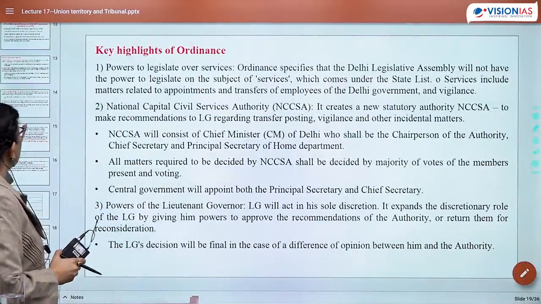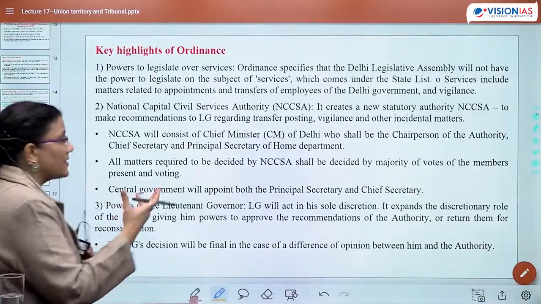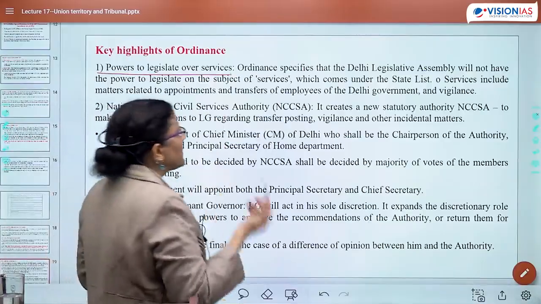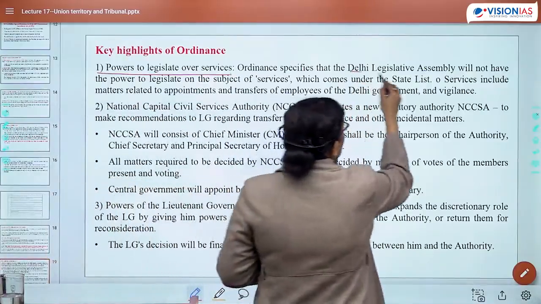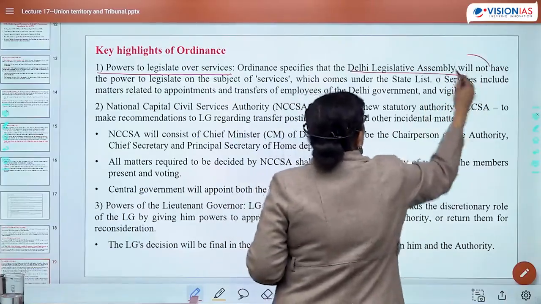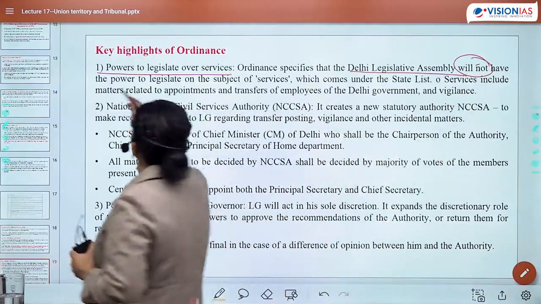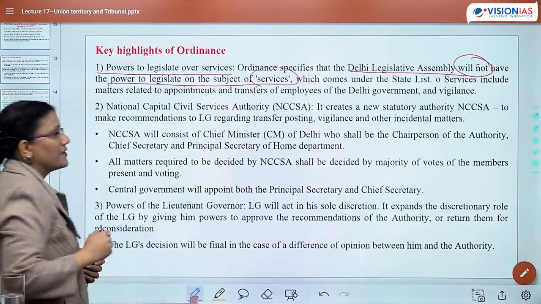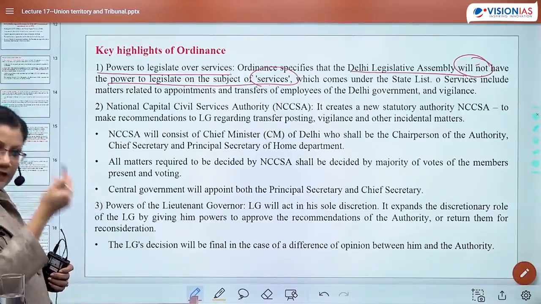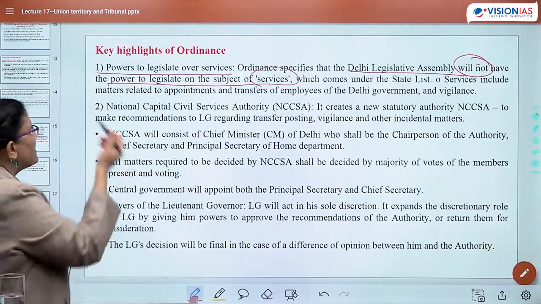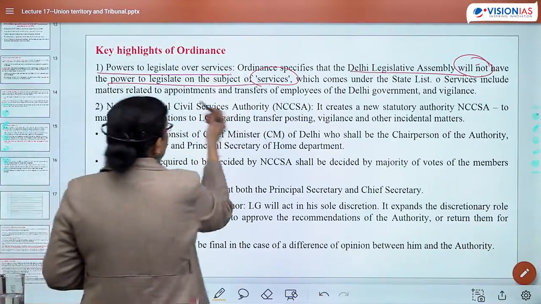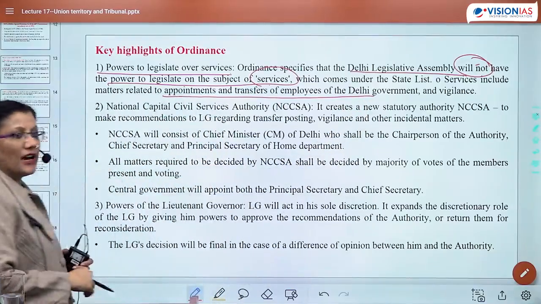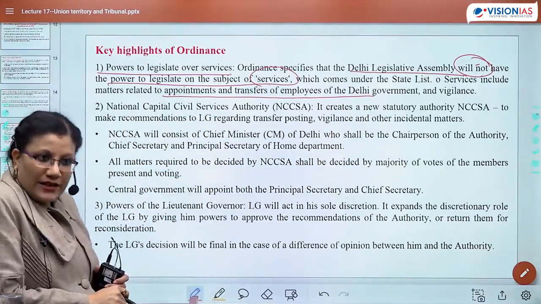So power to legislate over services को लेके what does ordinance says?